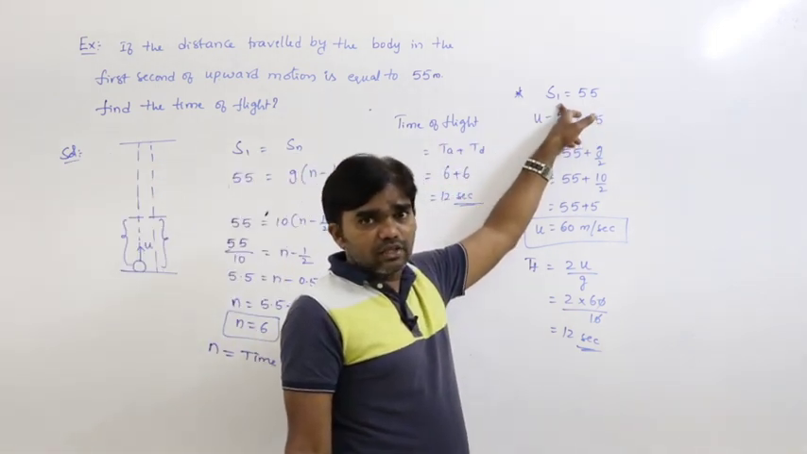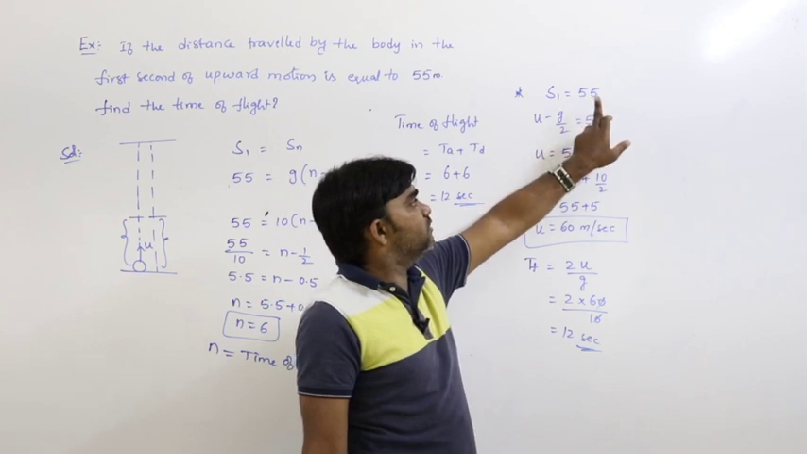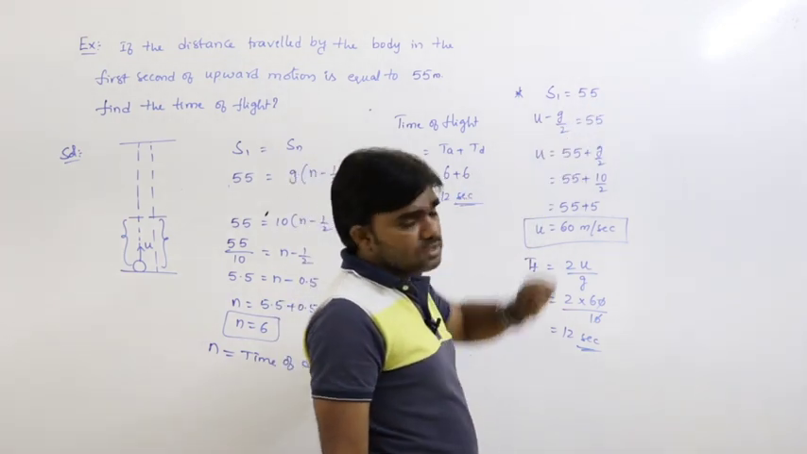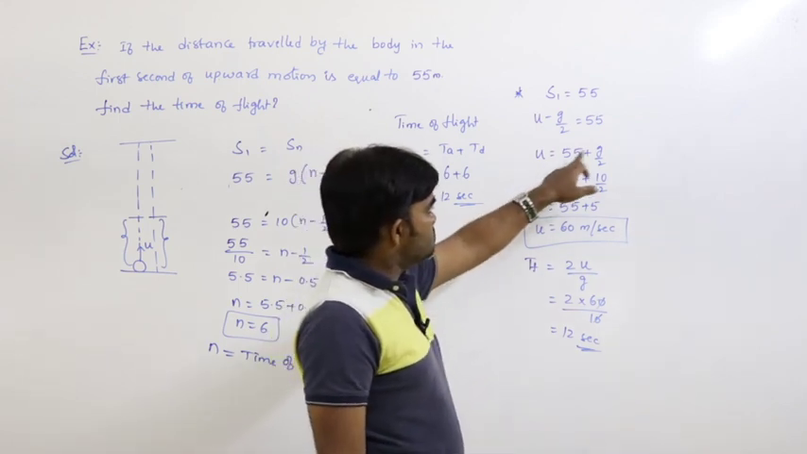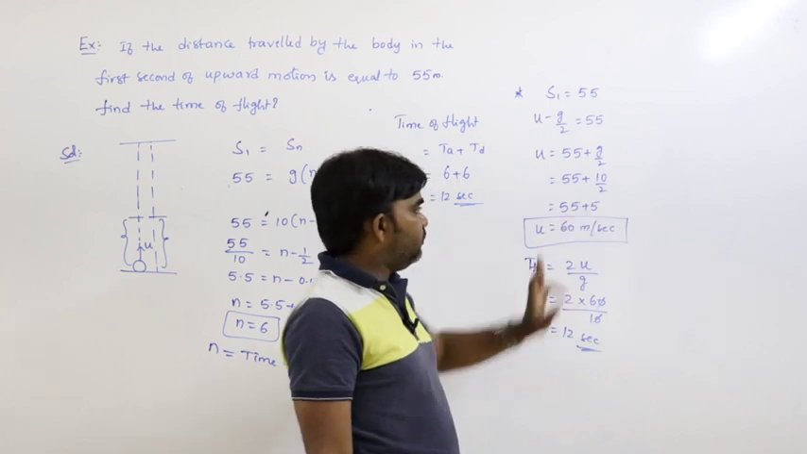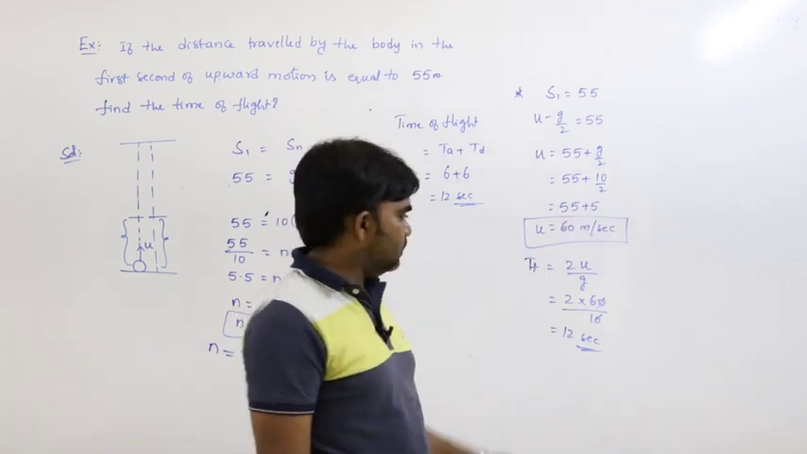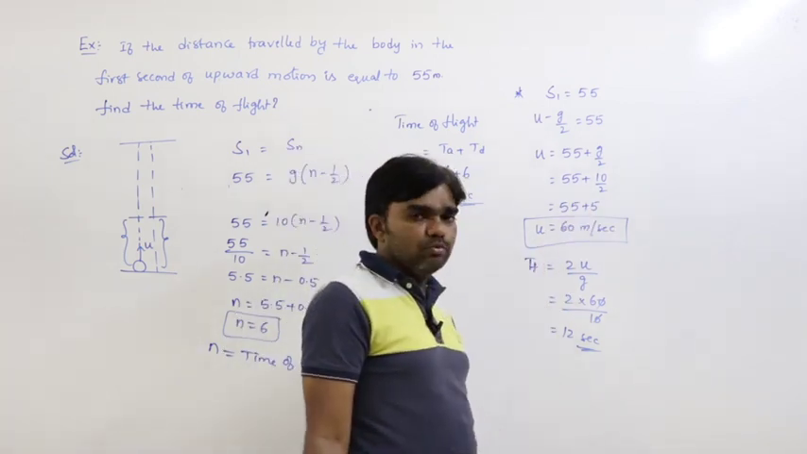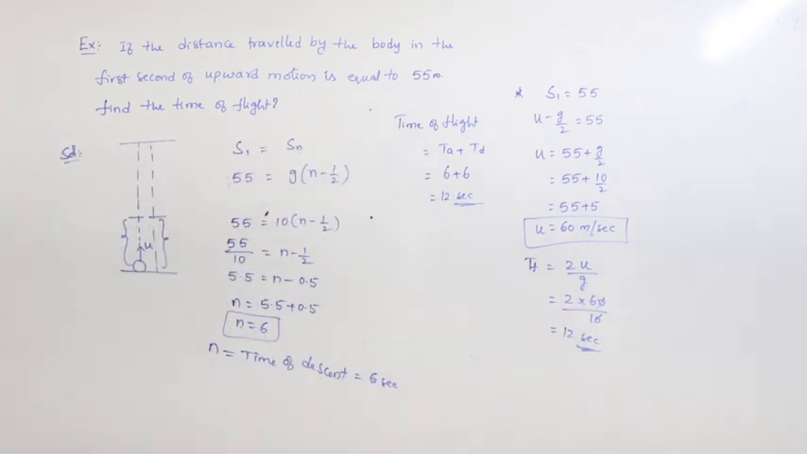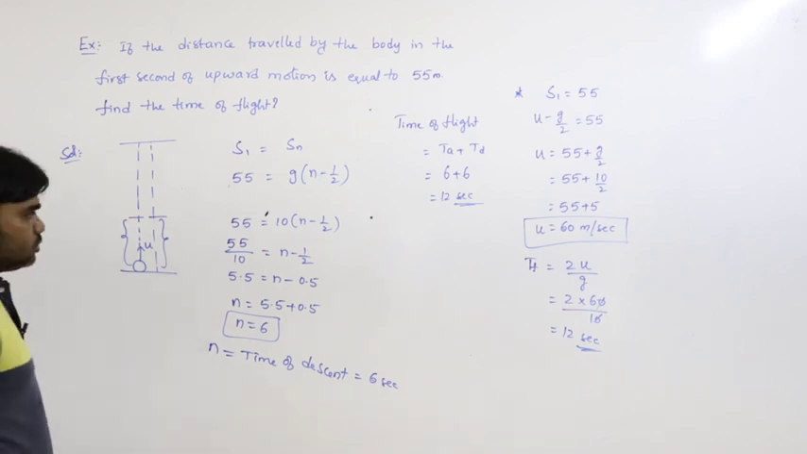Distance travelled by the body in the first second of upward motion is given as 55 meters. So that is u minus g by 2 is equal to 55. u is equal to 55 plus g by 2. g is 10, that is 10 by 2. 55 plus 5, that is 60 meters per second. Time of flight is 2u by g. 2 into 60 by 10, 12 seconds. So this is the solution.